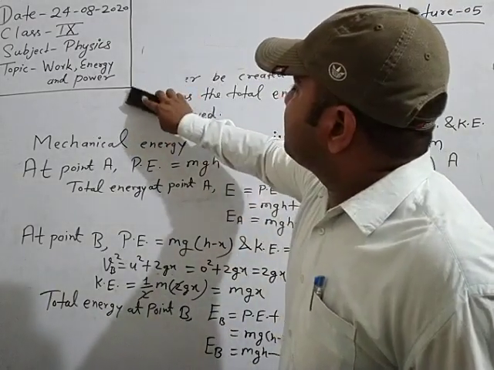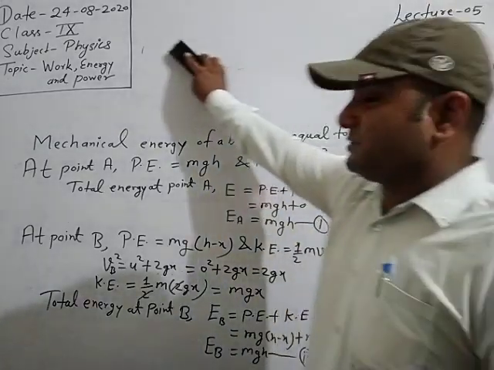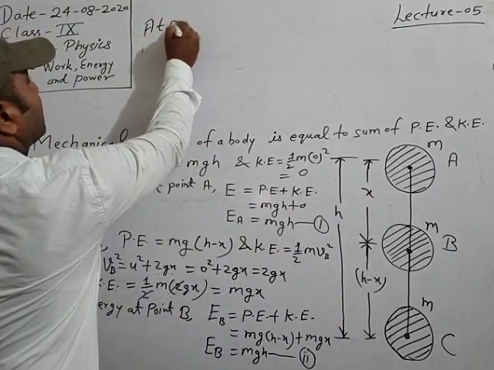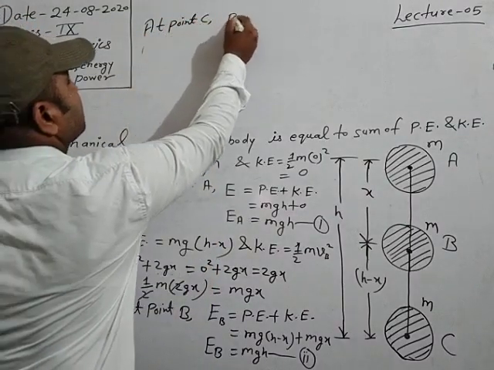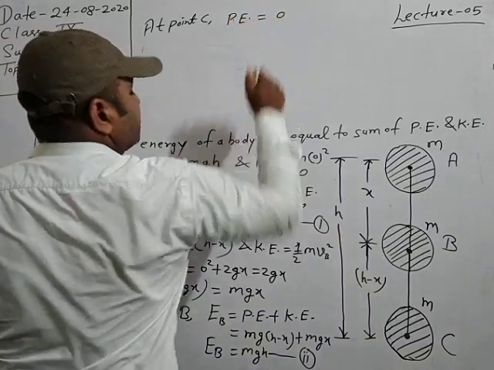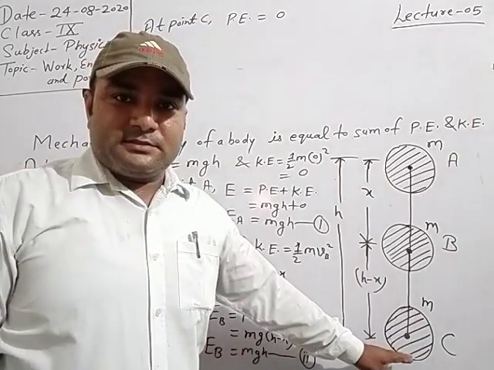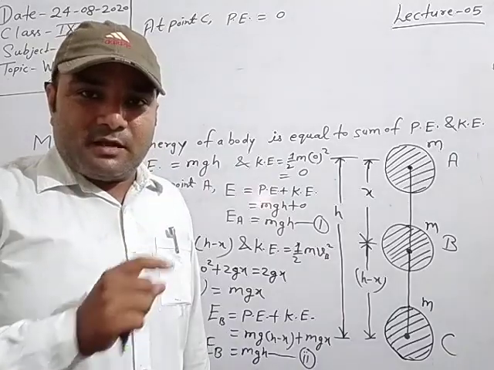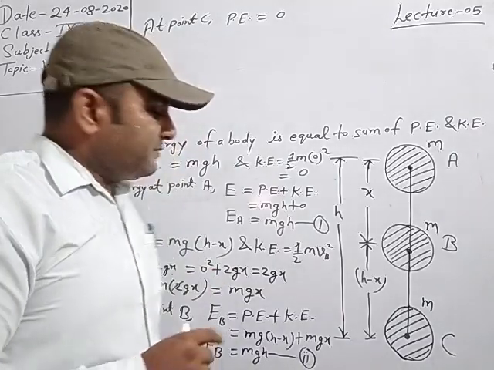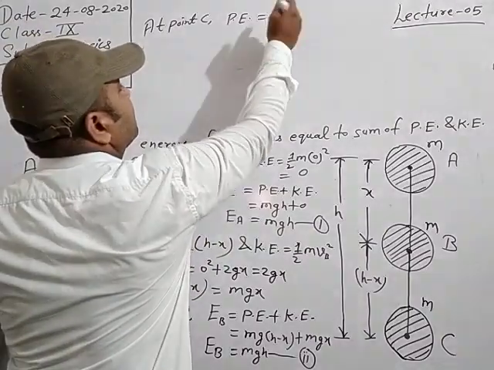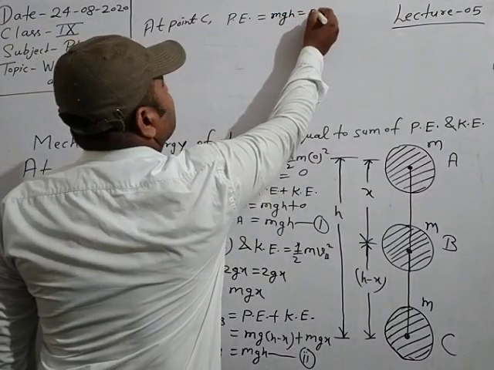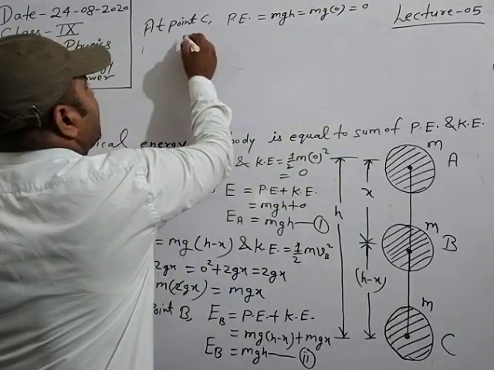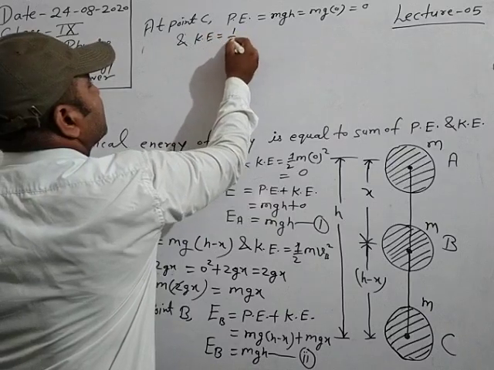So at point C, the total energy calculation, just see, at point C, potential energy is equal to what? 0, because the height of this point C from ground level is 0, because the body lies at ground level. It means there is no height of the position of the body at point C. It means the height is 0, then potential energy formula is mgh is equal to mg0, and 0 multiplied gives 0.